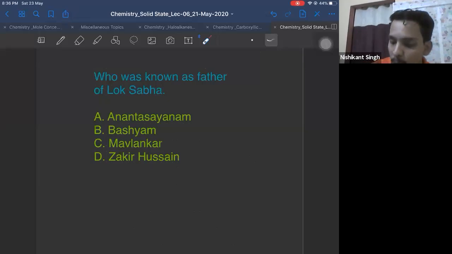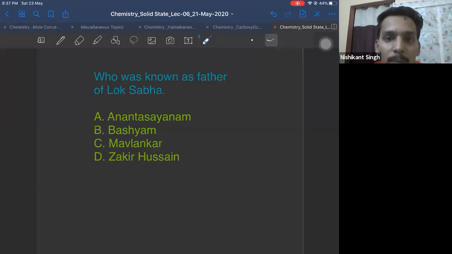You can go and Google and read more about him. Yes, Danush, it is G.V. Mavlankar. Okay? It's not Pradyuman, it's not Ganesh Vasudev. It is G.V. Mavlankar, who is known as father of Lok Sabha. Okay? All right.